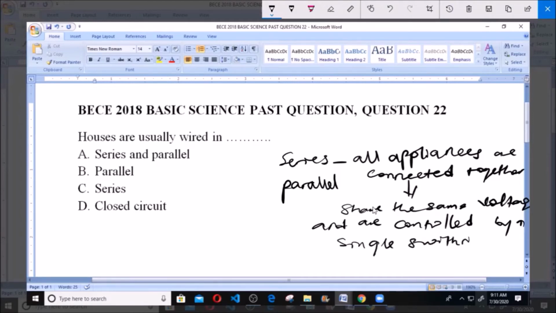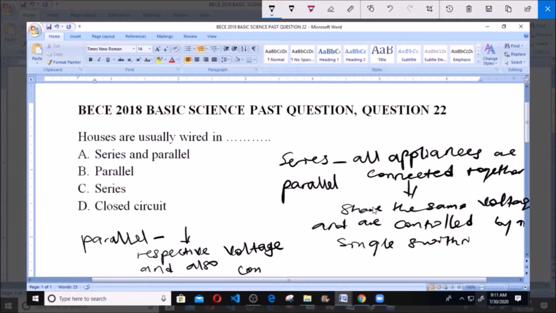But in terms of parallel connection, what happens? These appliances are actually connected together, but now each of them has its own respective voltage and is controlled by its own switch. Now I'm going to explain further.